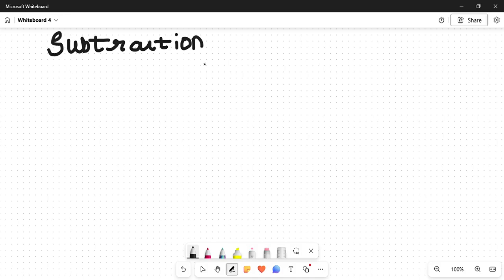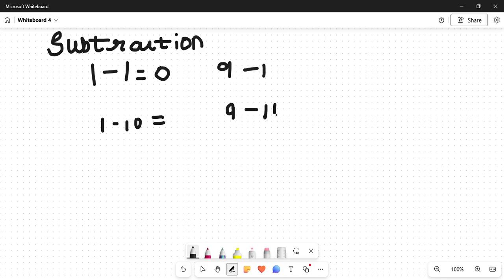That is, you can say starting with 1 minus 1, 1 minus 2, 1 minus 3 till 1 minus 10, to 9 minus 1 till 9 minus 10. So this is 9 minus 1, and this is 9 minus 10. If you can learn till that, your addition and subtraction concepts become very easy.